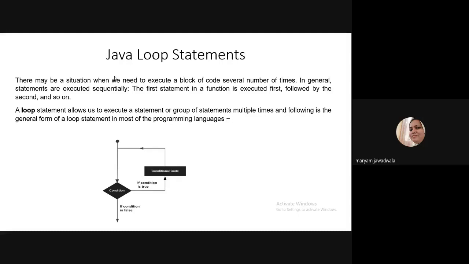Okay, so this is a general diagram for executing a loop in any programming language, right? Your program starts from here, start, and then if some condition is satisfied, the loop is executed several number of times, and if the condition is not satisfied, then your program comes out from the loop. So if I want to execute some statements multiple times, I need to write a loop, in any programming language. This is a very simple thing.